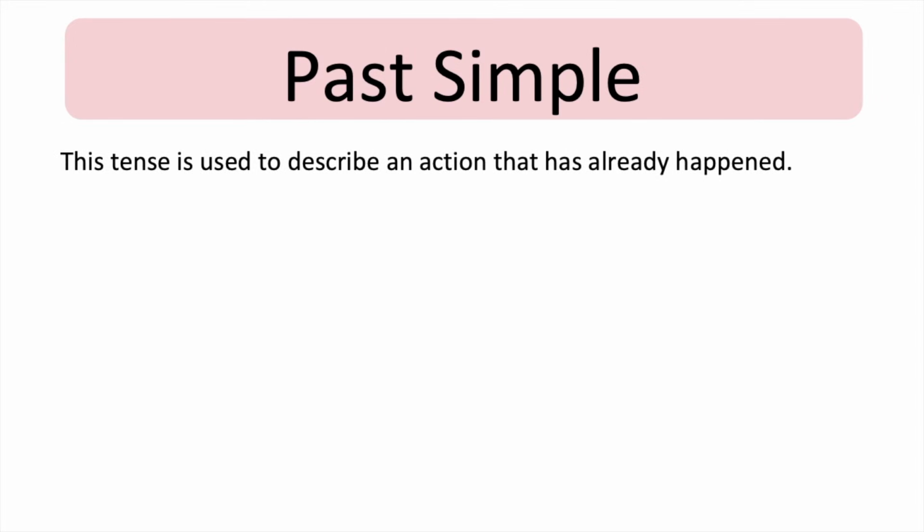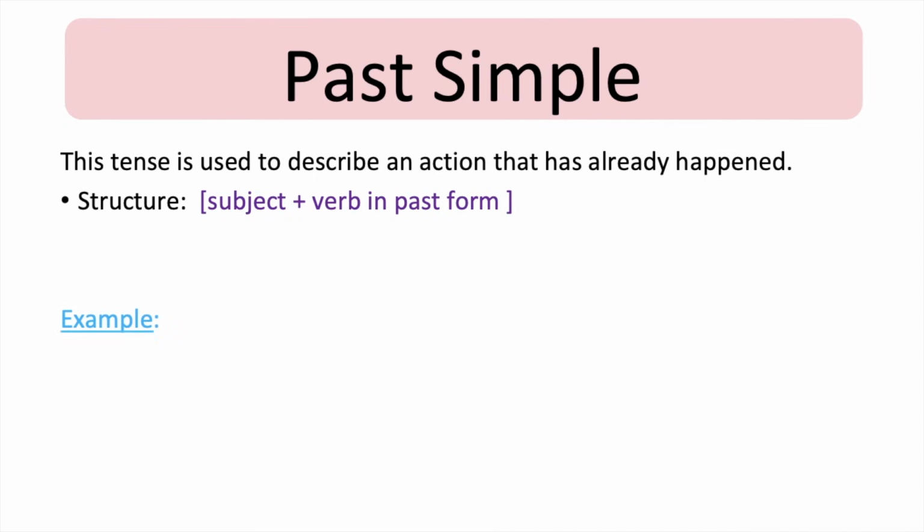Past simple. This tense is used to describe an action that has already happened. The structure is subject plus a verb in the past form. For example, I walked to work today.